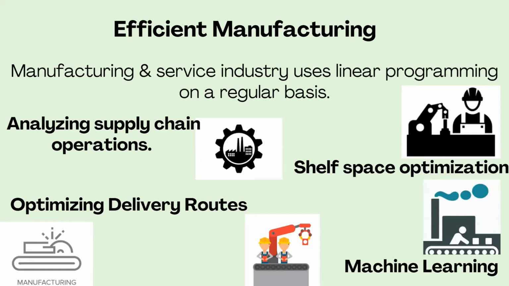It is used in analyzing supply chain operations, in shelf space optimization, for delivery routes, and for machine learning. Now we can see each of them in detail. This manufacturing and service industry uses linear programming on a day-to-day basis for these four areas: analyzing the supply chain operation, optimizing delivery routes, shelf space optimization, and machine learning.